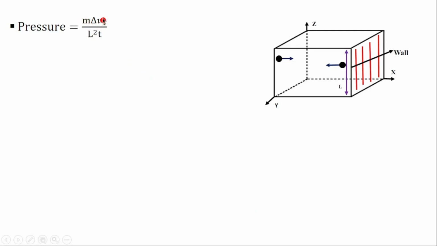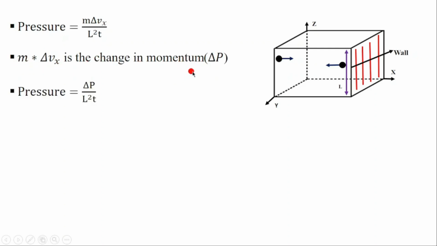Pressure then will be equal to the mass times dv over L squared t. So here we have replaced the change in the velocity as a function of time. What is m times dvx? It is the change in momentum. Then the pressure will be equal to the change in momentum divided by L squared t. This L squared is the area, and this is the distance over t.